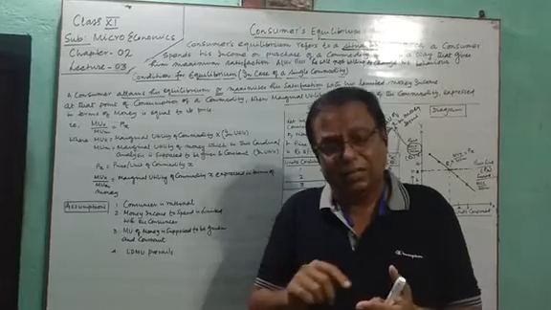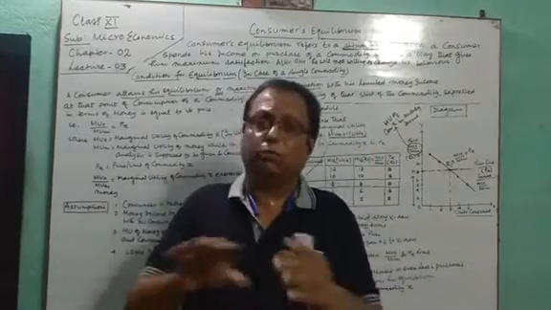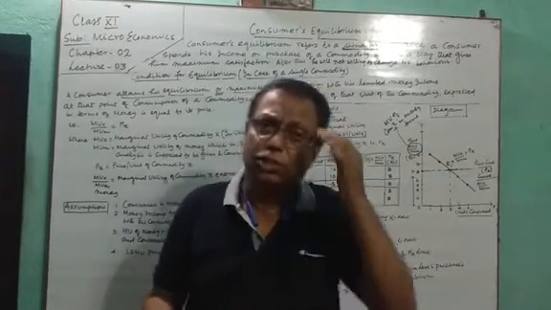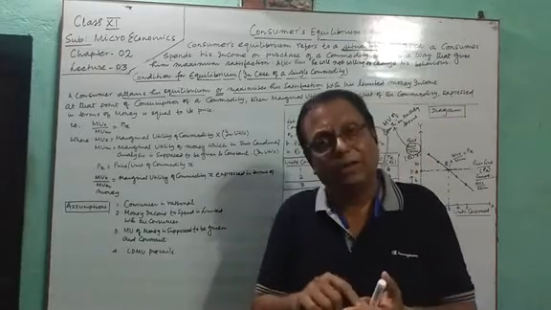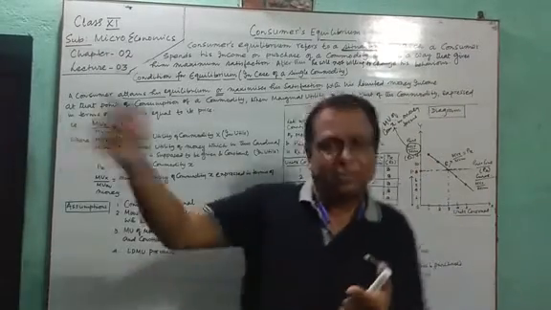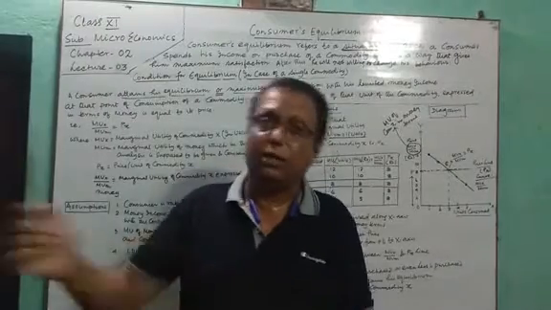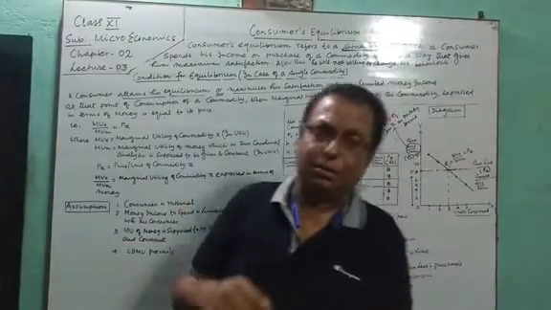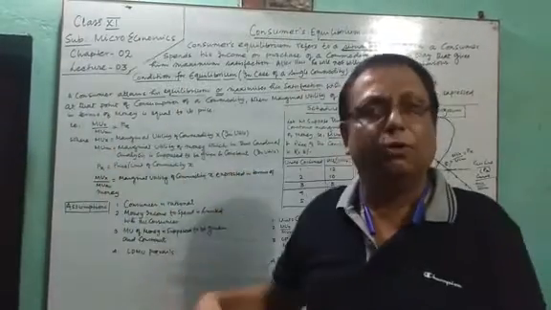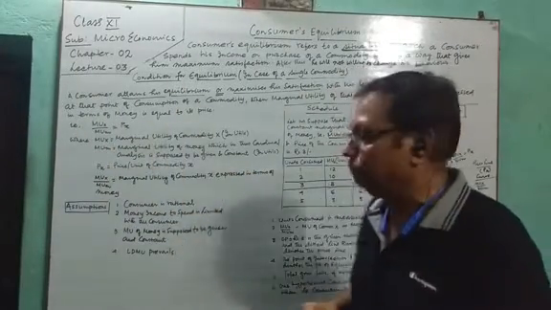I said that when you consume the second, your thirst is not completely quenched, so you will take the second bottle of cold drink. The second bottle will give you utility which will be lesser than the first bottle. Marginal utility will be lesser than the marginal utility of the first bottle. We have seen it: Marshallian LDMU, the law of diminishing marginal utility.